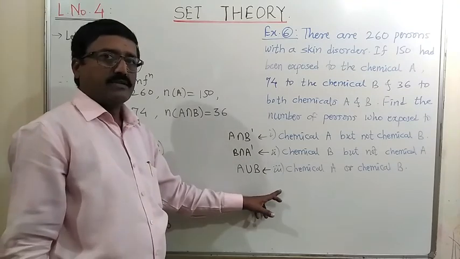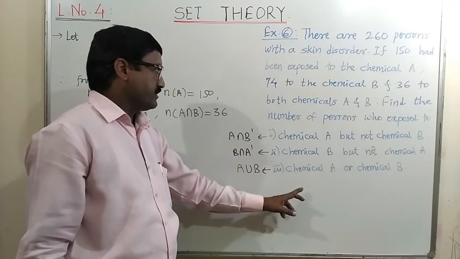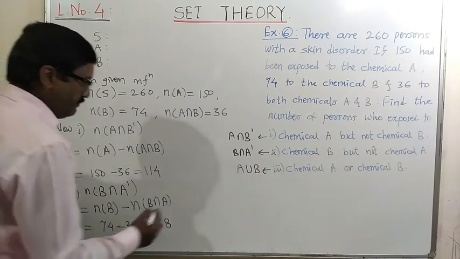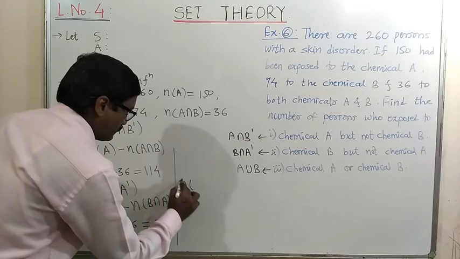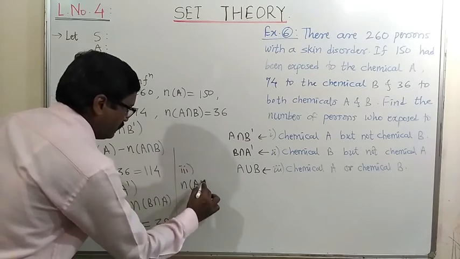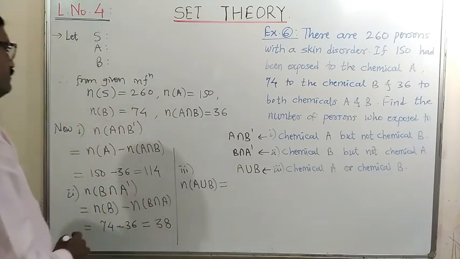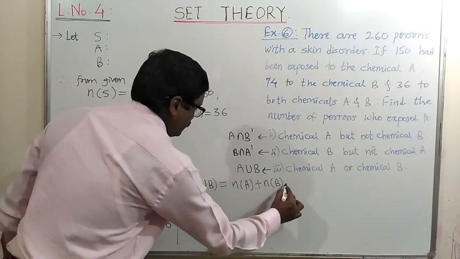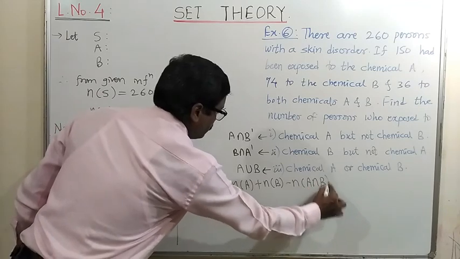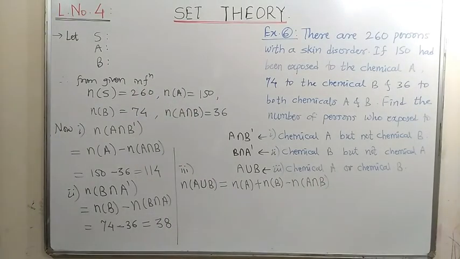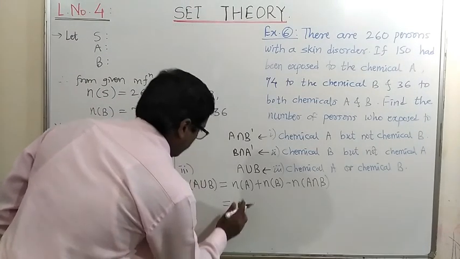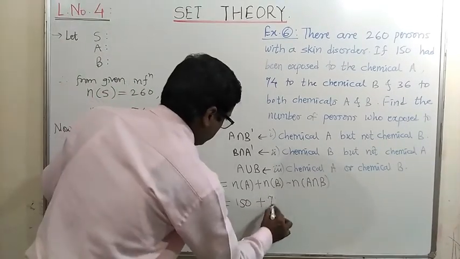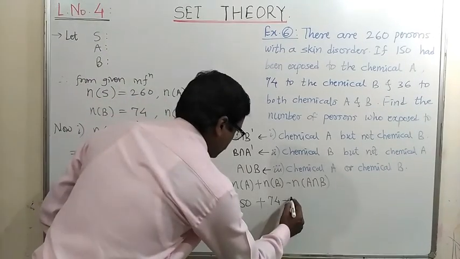Now in question number 3, you have to find the number of persons who were exposed to chemical A or chemical B. Chemical A or chemical B means the number of elements in A union B, which is equal to N of A plus N of B minus N of A intersection B. So it is equal to N of A is 150 plus N of B is 74 minus N of A intersection B is 36.